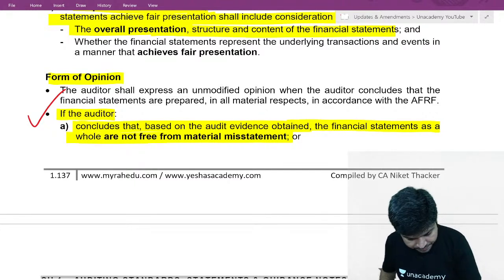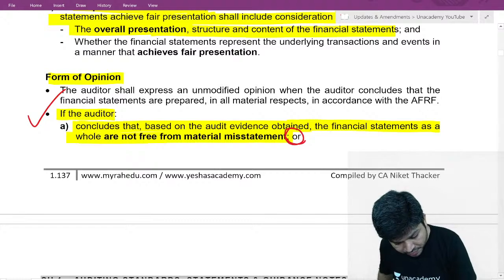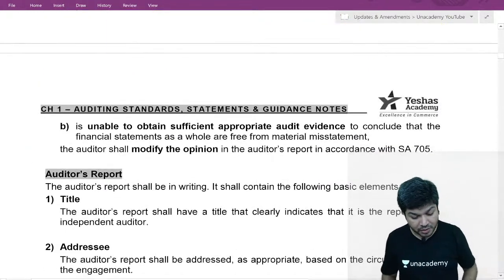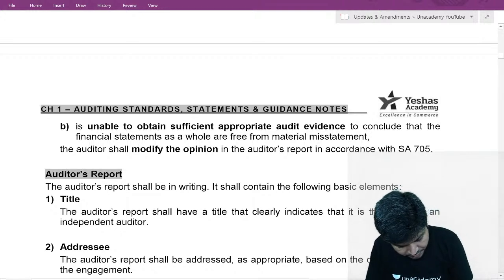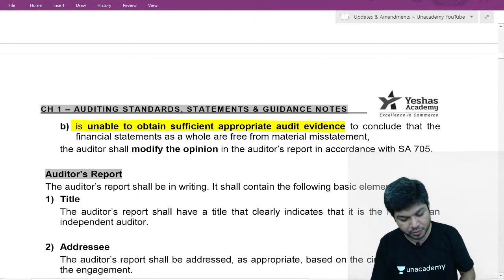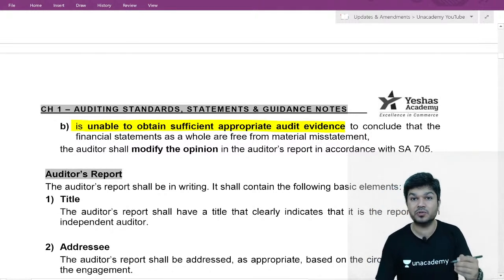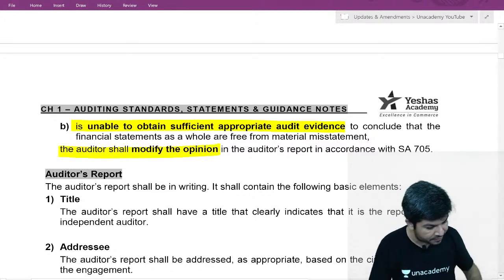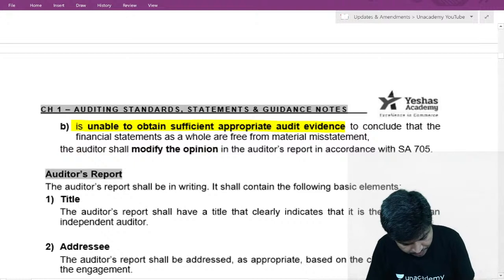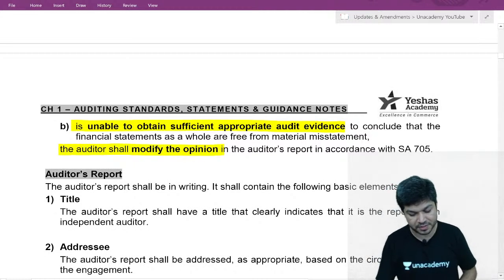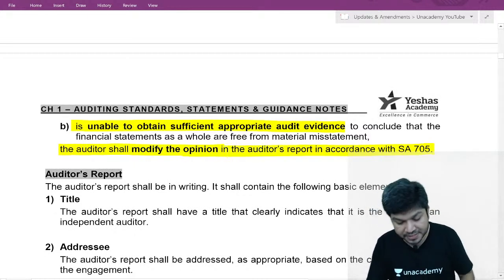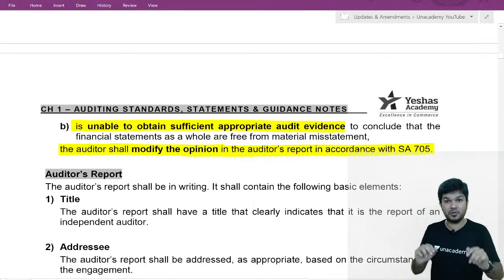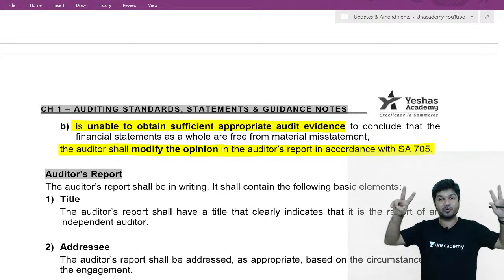This is one. Or, the word is or. If you conclude financial statements contain a material misstatement, or you are unable to obtain sufficient appropriate audit evidence, in any of those two cases, the word is or, the auditor shall modify his report. And now the report will be as per SA 705. We'll come to it after I finish 700. So today we are doing 700 as well as 705 both.